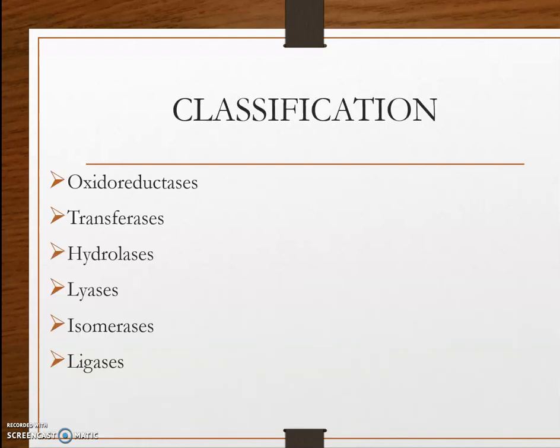Based on the type of chemical reaction they catalyze, enzymes are generally classified into 6 groups. They are oxidoreductases, transferases, hydrolases, lyases, isomerases, and ligases. First one is oxidoreductases, and these enzymes catalyze oxidation and reduction reactions where electrons are transferred.